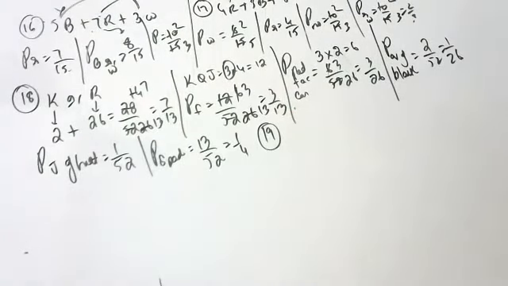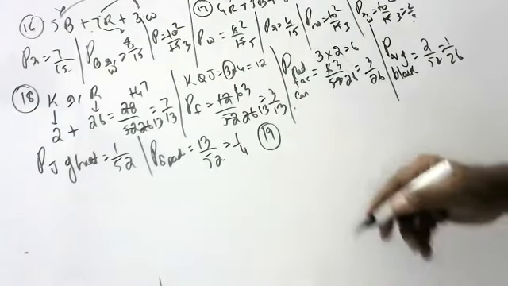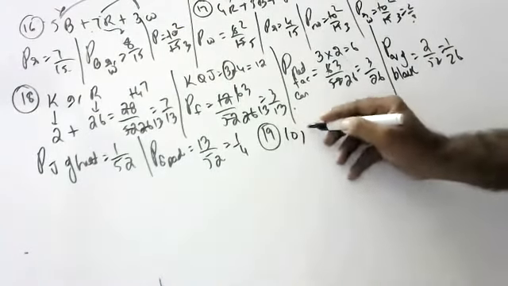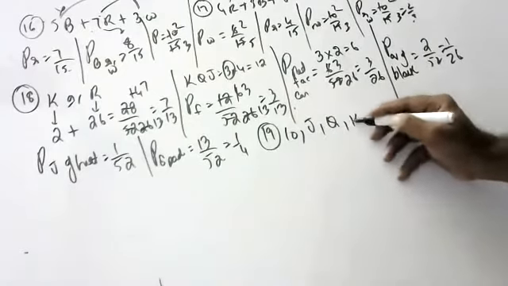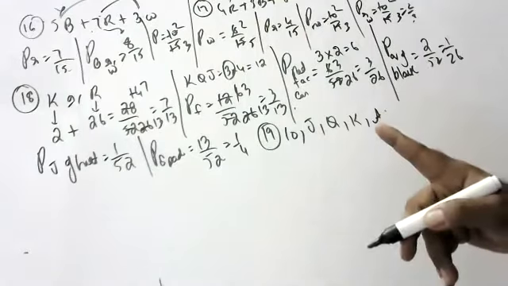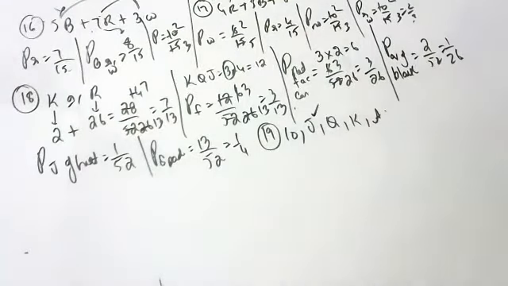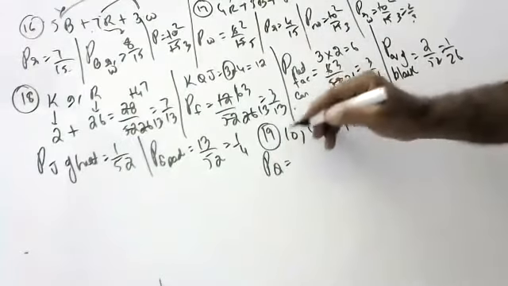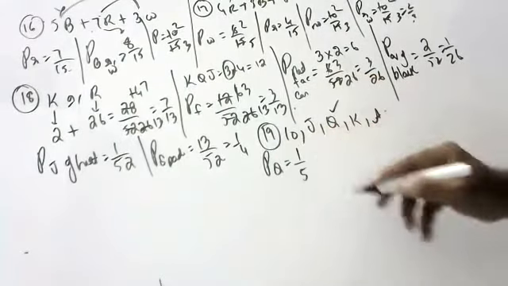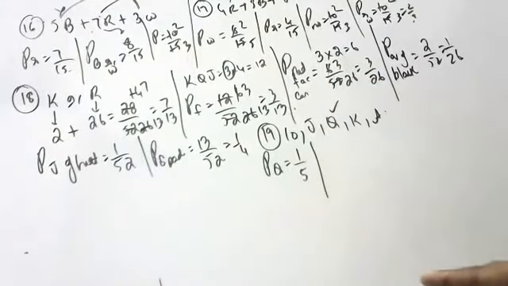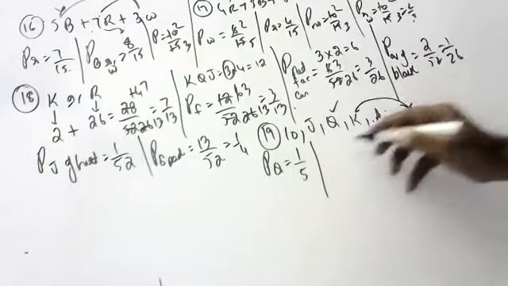Okay. So everyone got it. Vivek, tell 19. 5 cards: a 10 number card, jack, queen, king, ace are shuffled. One card is picked. What is the probability it is a queen? 1 by 5.